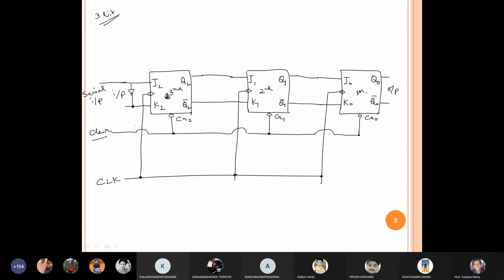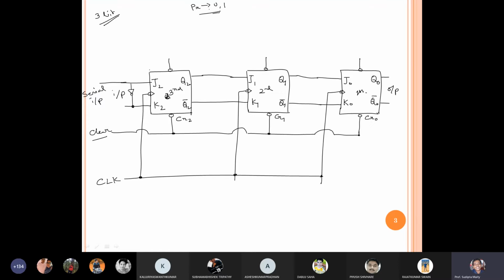Now you observe, we have a preset button also. Agree? We have learned this thing, preset button. Now suppose I want to give some input data. Input data can be either 0 or 1. The preset can also take either 0 or 1.